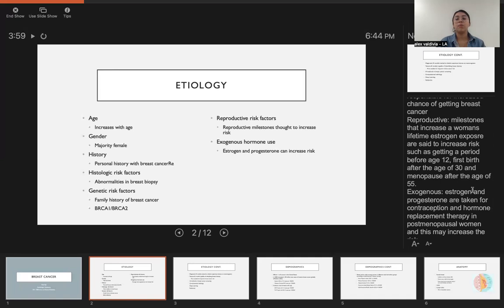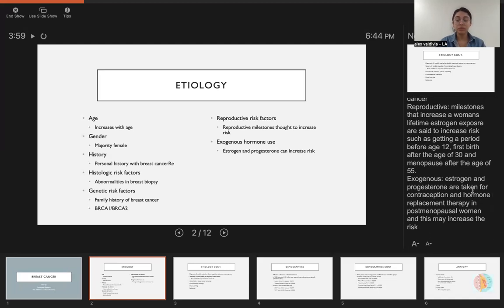Reproductive milestones that increase a woman's lifetime estrogen exposure are said to increase risk, such as getting your period before the age of 12, your first birth after the age of 30, and menopause after the age of 55. Estrogen and progesterone are taken for contraception and hormone replacement therapy in postmenopausal women, and this may increase the risk as well.